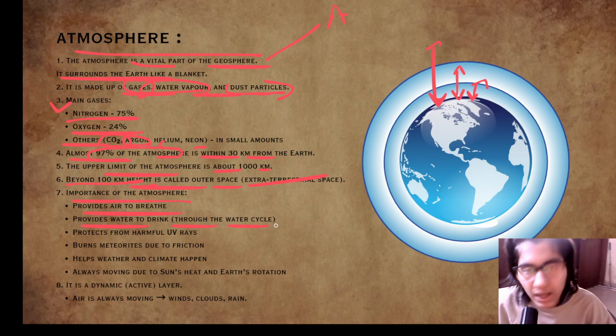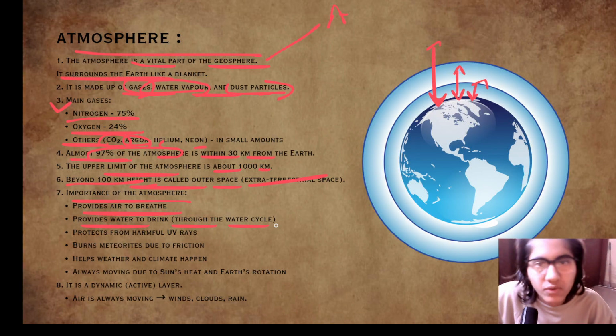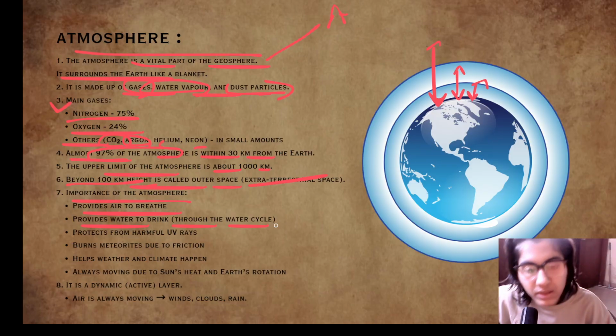This all happens only because of the atmosphere. The water from the ocean evaporates, and then the water cycle occurs. That's why it provides water to drink.